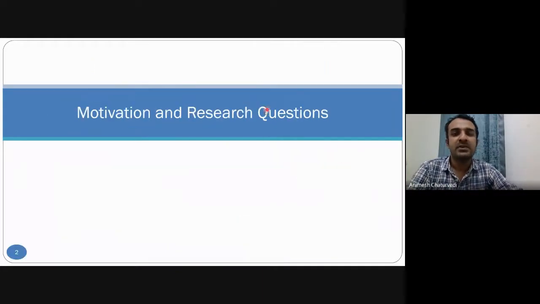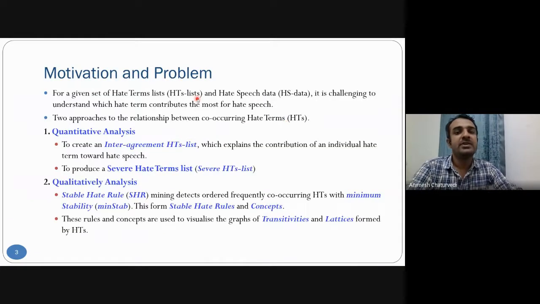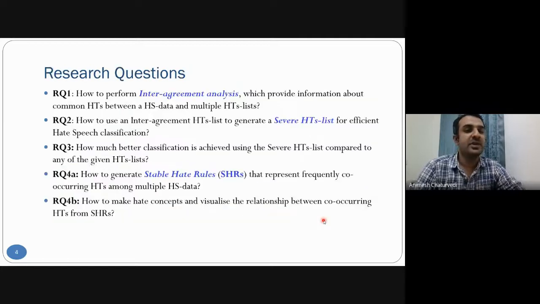The motivation and research question. The motivation is that there are too many hate term lists and hate speech data available, but still it is challenging to identify the hate term, and how much that hate term is contributes towards a hate speech. Then there are two analyses that we have done, quantitative analysis and qualitative analysis. We did inter-agreement hate term list analysis and severe hate term list generation. And in qualitative, we generated stable hate rules with the minimum stability threshold, and transitivity and lattice analysis we have done.